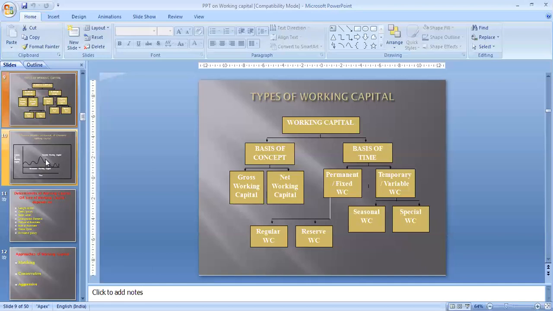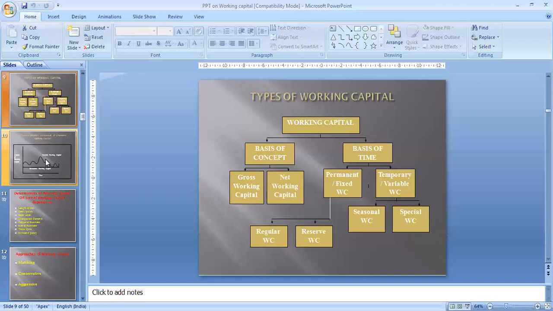Now, temporary working capital. Temporary working capital is divided into seasonal or special. Seasonal working capital is the capital which is required for meeting seasonal expenses. If any organization is dealing in seasonal products, then at the time of season, the demand for the product is high in the market because the season is on. So the company has to increase its production, and when production increases, definitely your expenses related to production will also increase. So for meeting these expenses, the company requires some capital as compared to off season. Because off season you have low demand, so your expenses are also low.